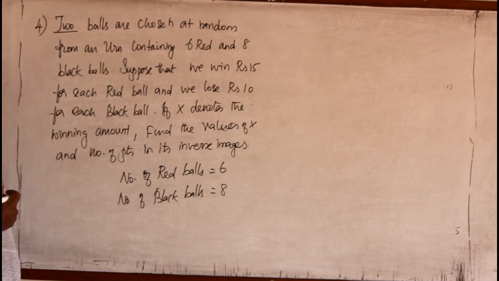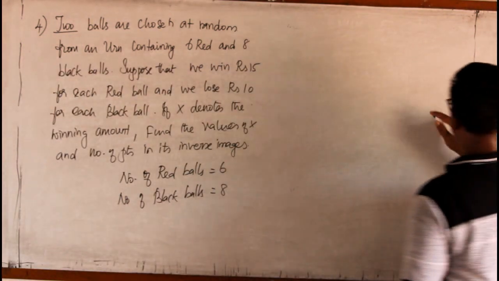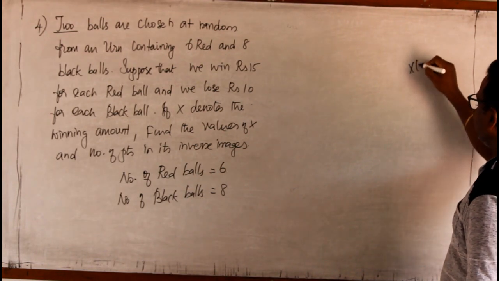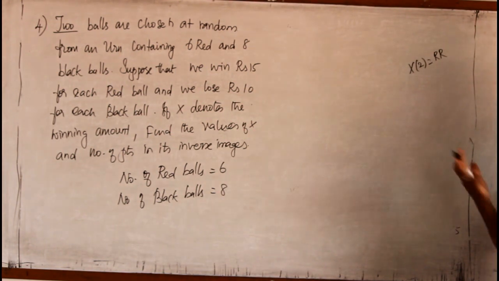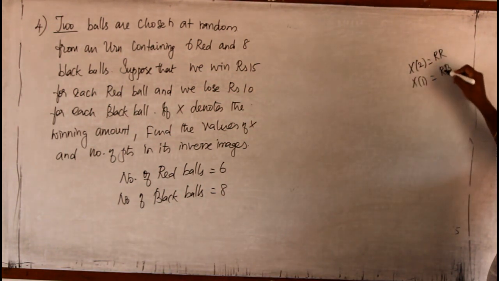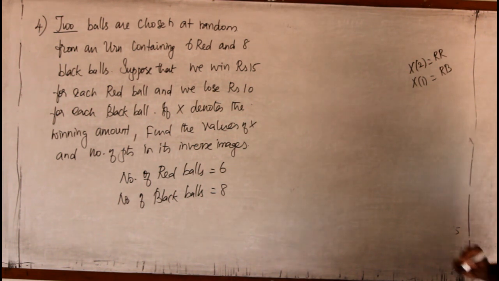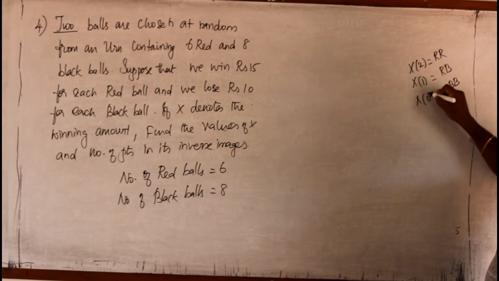So taking a red ball is considered to be a success. My choices will be X. If I take both red, then it is 2 successes. If I take one red and one black, then it is 1 success. If I take both black, that is 0 success.